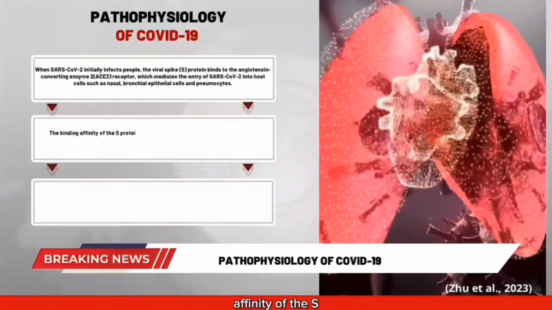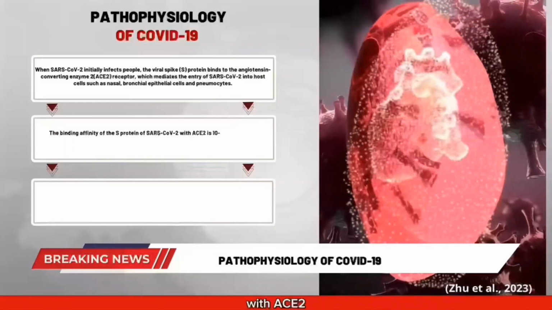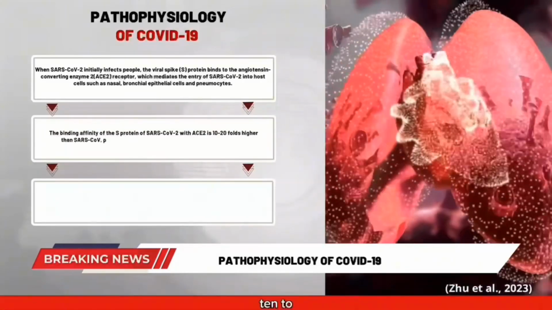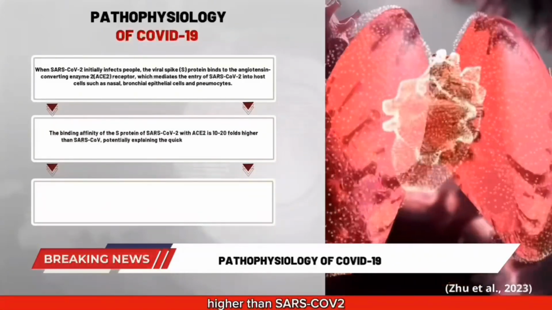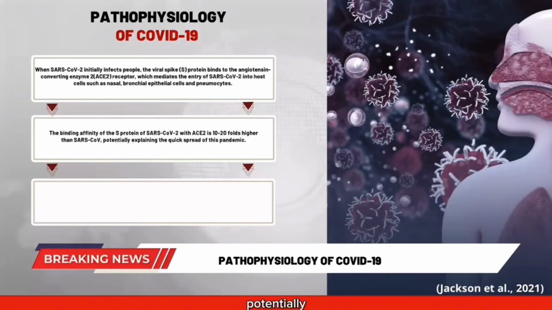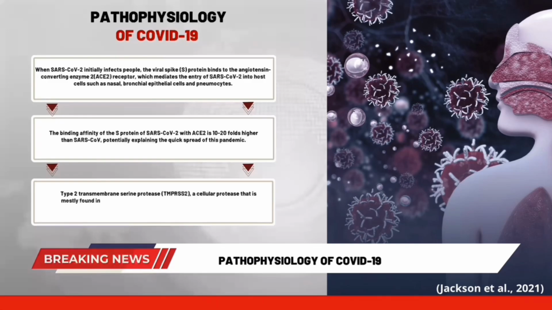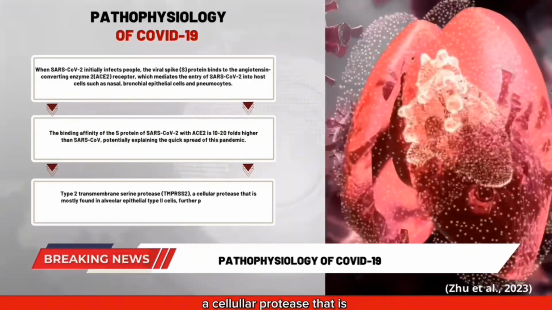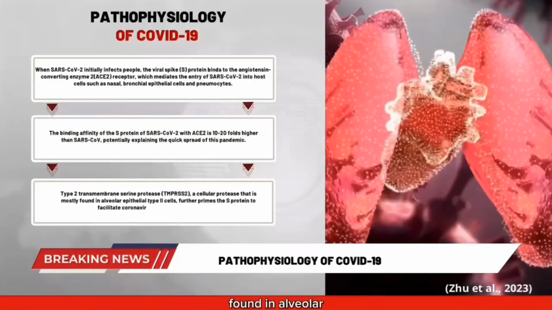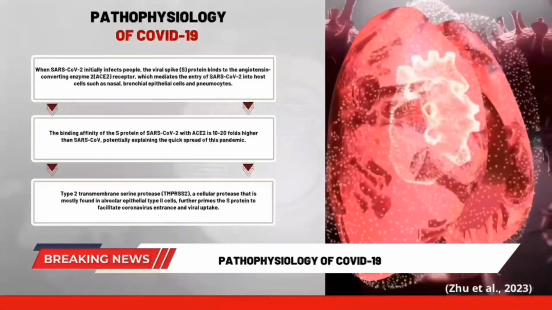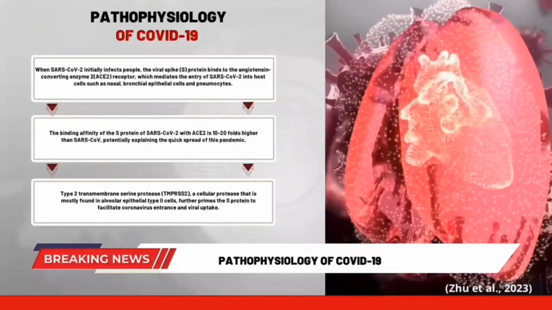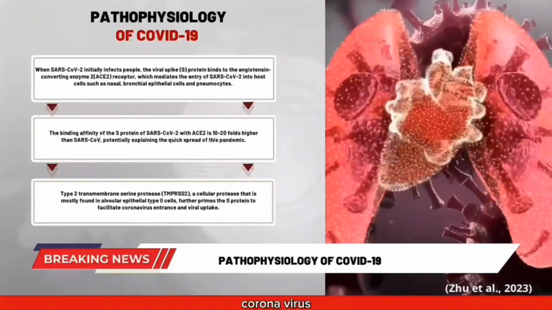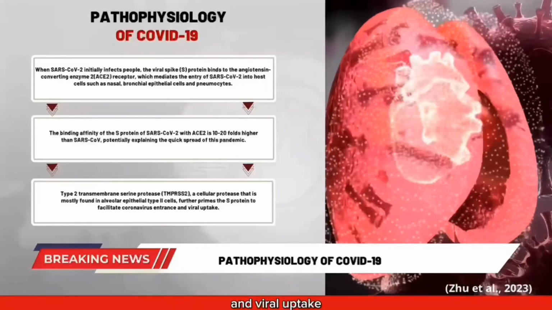The binding affinity of the S protein of SARS-CoV-2 with ACE2 is 10 to 20-fold higher than SARS-CoV, potentially explaining the quick spread of this pandemic. Type 2 transmembrane serine protease TMPRSS2, a cellular protease that is mostly found in alveolar epithelial type 2 cells, further primes the S protein to facilitate coronavirus entrance and viral uptake.